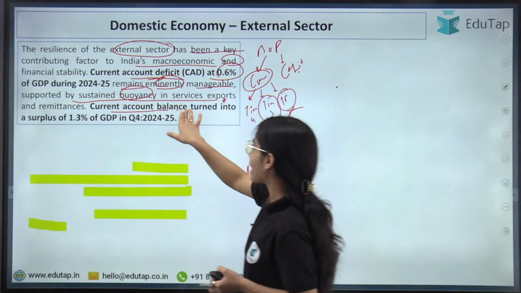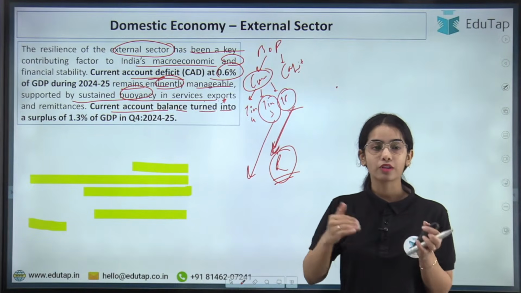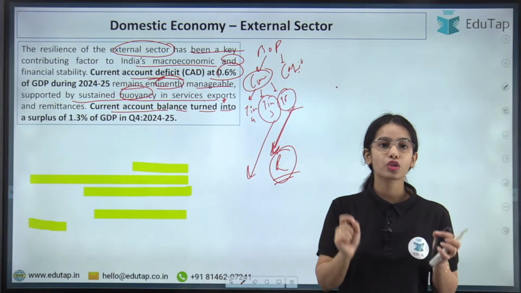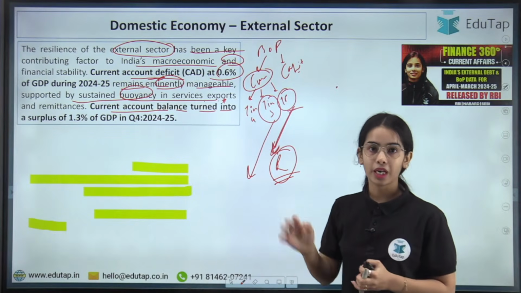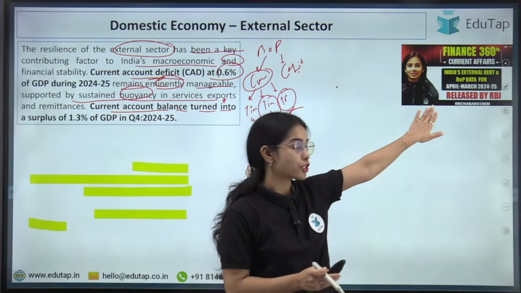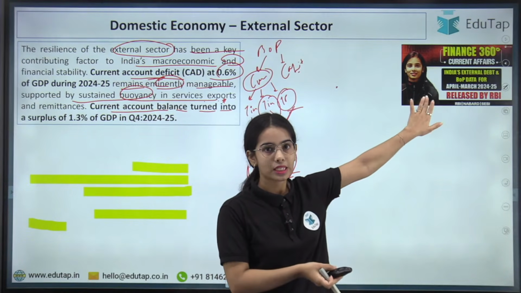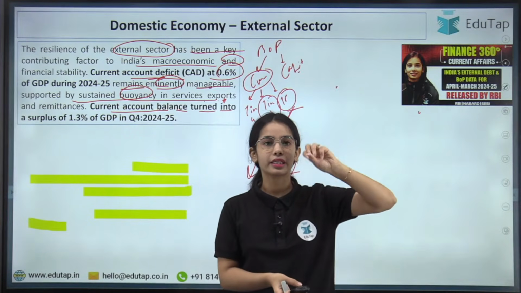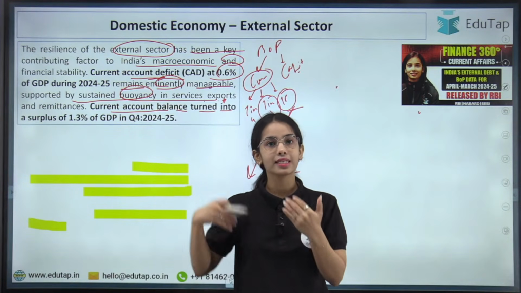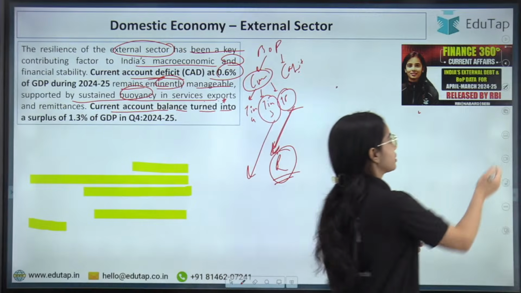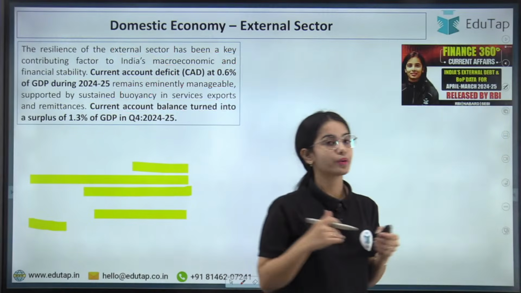Now the current account balance turned into a surplus in quarter 4 of 2024-25, which was 1.3% of the GDP. Okay, so do see the previous session that I took on Tuesday. That is just the last session I have taken. That session will give you a detailed understanding and detailed data points regarding India's external debt and balance of payment situation for 2024-25.